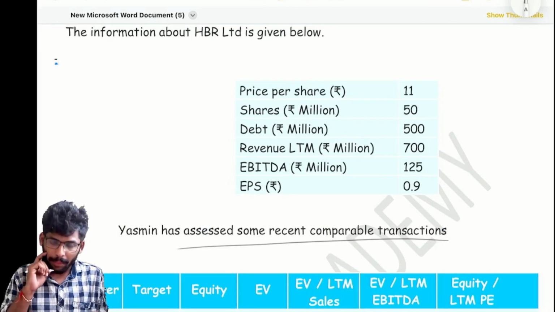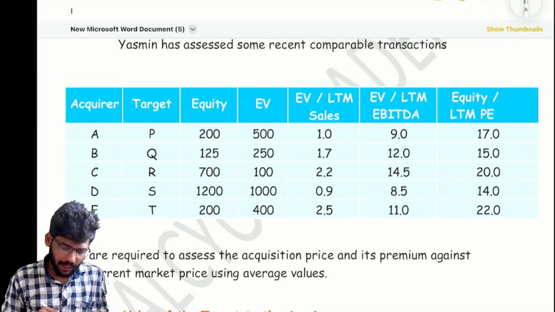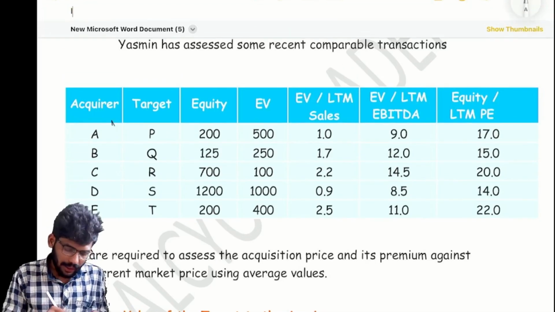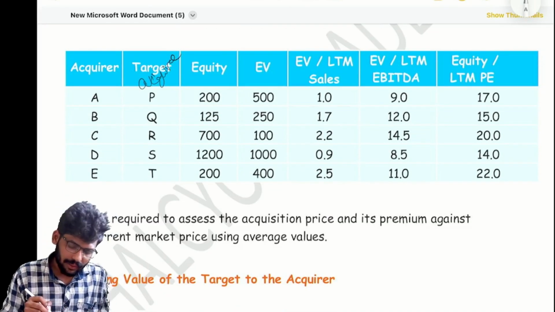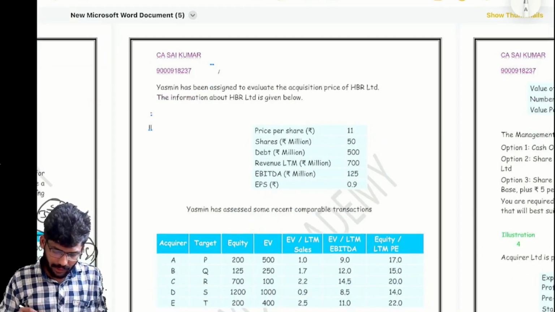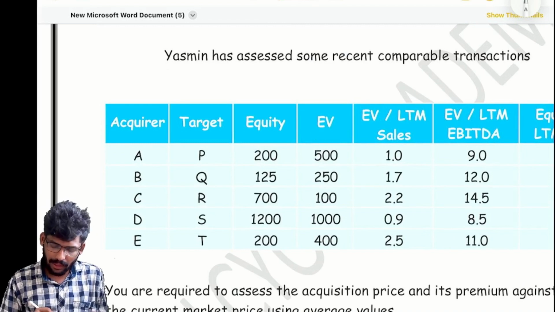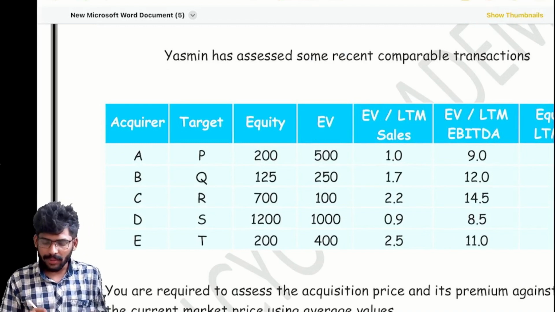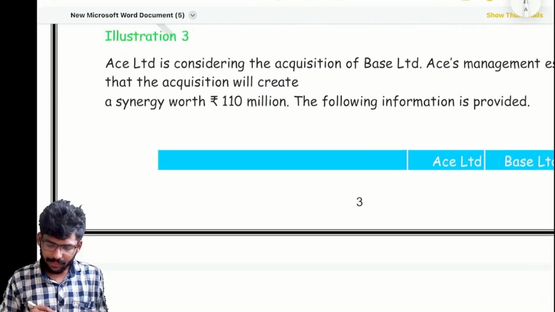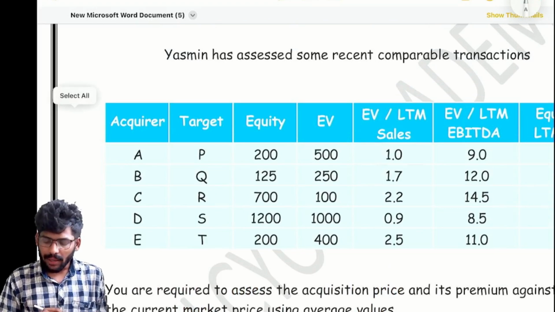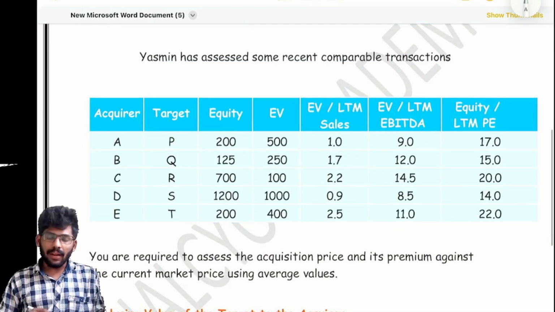You are asked to assess some recent comparable transactions. Acquirer A, target B, and so on. These are the acquiring companies and these are the target companies. Equity value is given, enterprise value (EV) is given. EV by LTM sales is given, so all the ratios are given. EV by LTM EBITDA is given. Equity by LTM, that is PE, is also given.